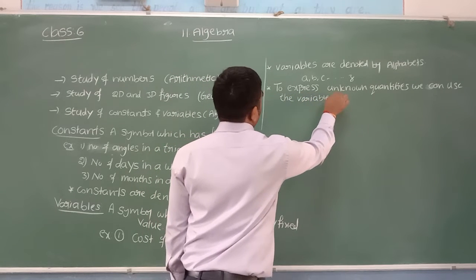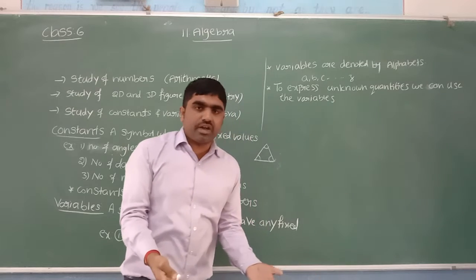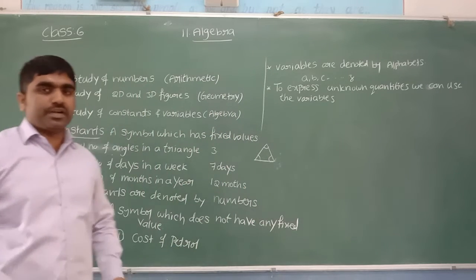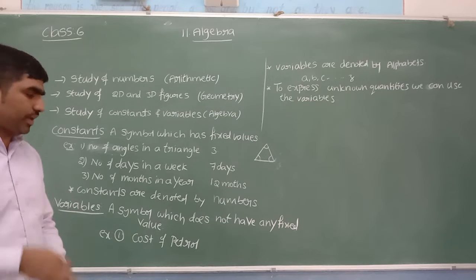Sir, what are unknown quantities? Those with no fixed value. For values which are unknown, we can use alphabets to represent them.